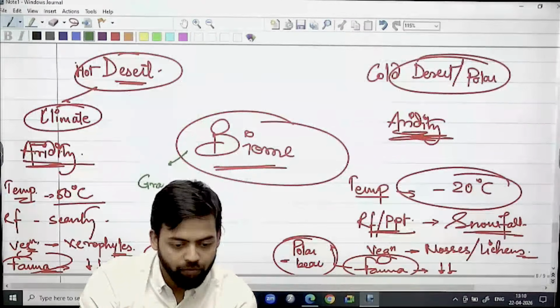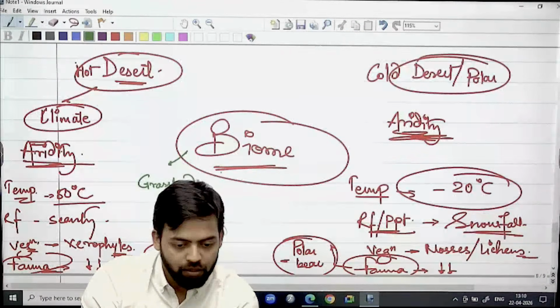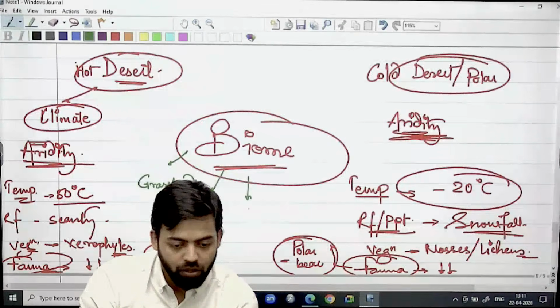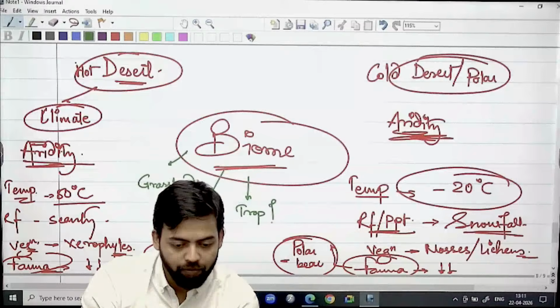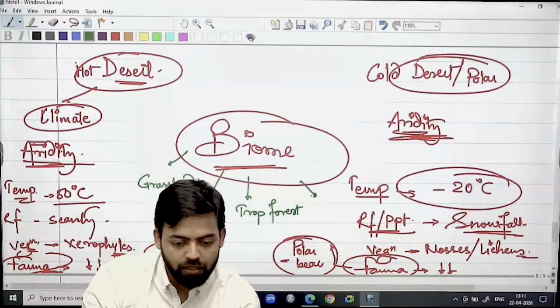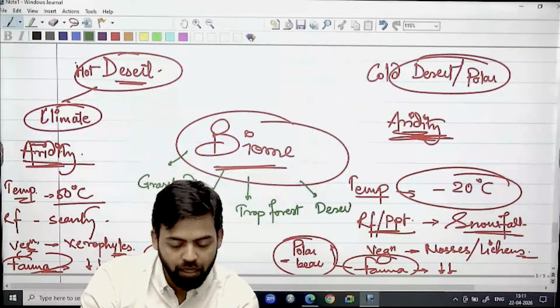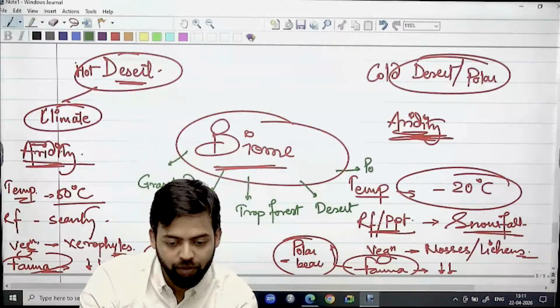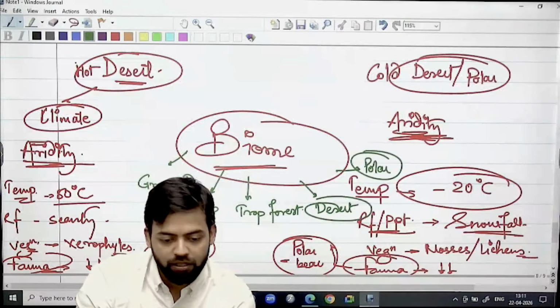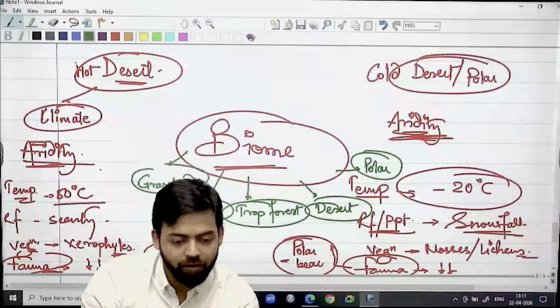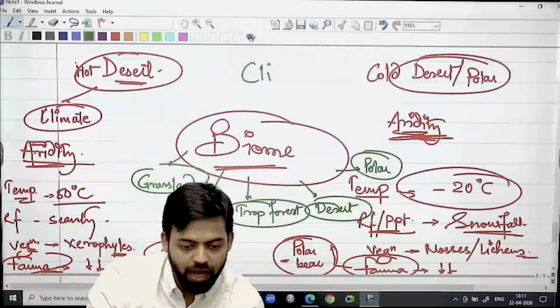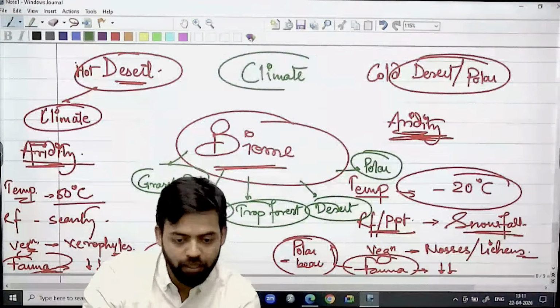Grassland can be a type of biome, temperate or tropical forest can be a type of biome, hot desert can be a type of biome, polar region can be a type of biome, right? So all these are nothing but the biome, where climatic condition is a dominant factor.